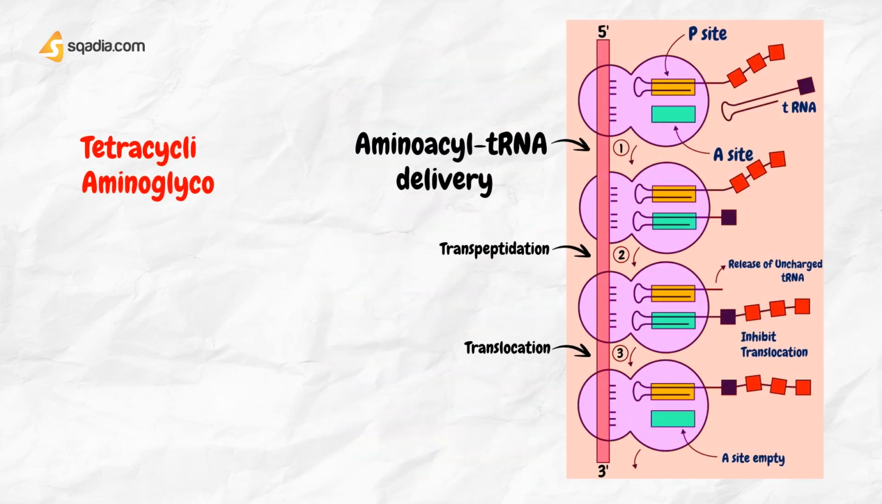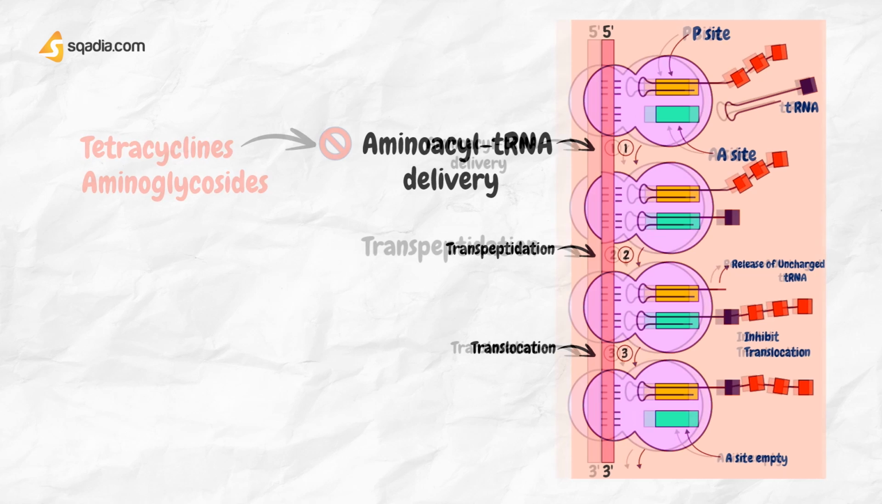The tetracyclines and aminoglycosides bind to the 30S subunit and inhibit binding of the aminoacyl tRNA. In addition, the aminoglycosides cause misreading of mRNA so that non-functional proteins are synthesized.